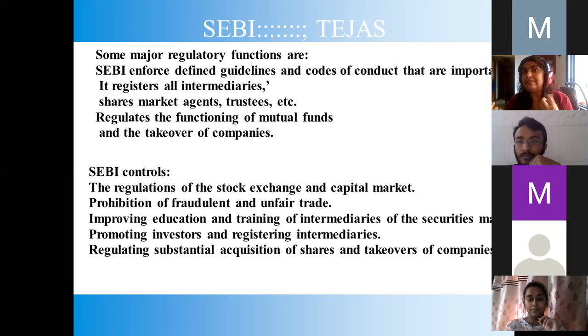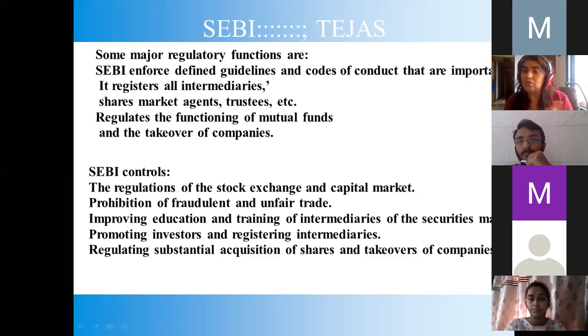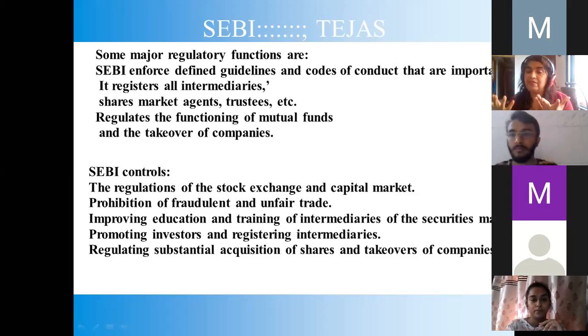Some of you will be doing cases where the takeover of two companies became a flop or was successful. These are all things for you in your next semester in corporate governance, where you will get a good grip of the subject of corporate governance.